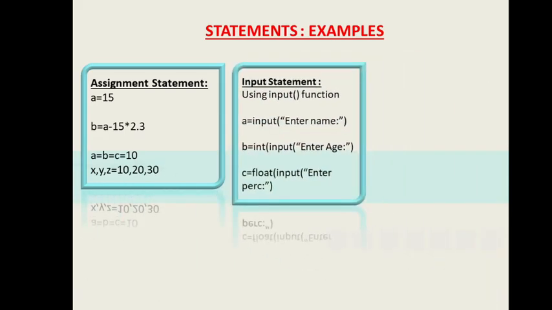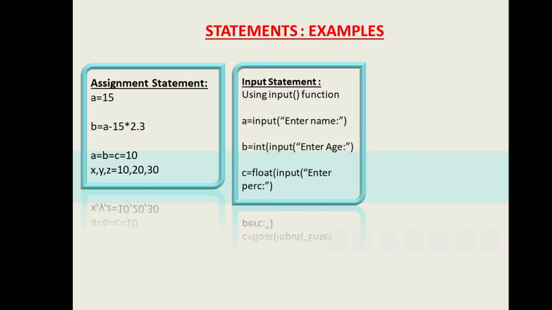Next type of statement is the input statement. An input statement is made using the input function of Python. It is already defined, a system defined function. We have to use it only. So if I write a = input('Enter name'), it will prompt the user to enter a name and it will be stored in a. The type of a will be string, because the default value taken by the input function is a string. It is not compulsory that every time I will have to take strings only. I need integers also, floats also, some other types of data also. So if I need to enter an integer, I will have to convert it.